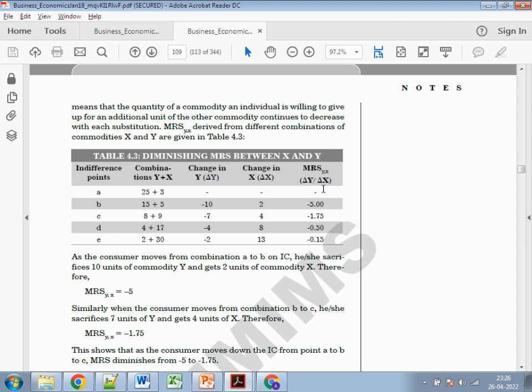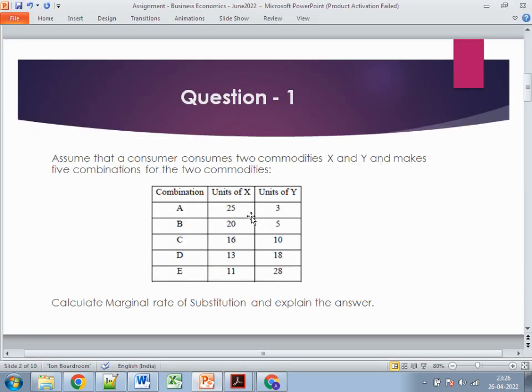If you do the calculation in both the manners, both will be correct, right? If you assume either one, because these are the two commodities, one is x, one is y, so maybe you can use delta y upon delta x, or maybe you can use delta x upon delta y. So firstly, understand what the concept of MRS is.